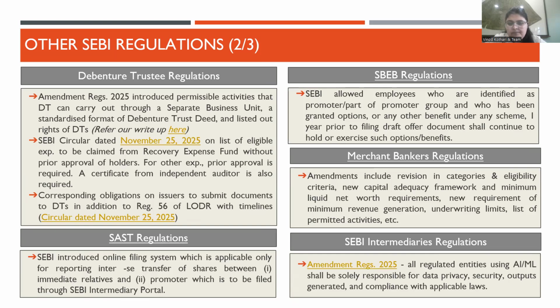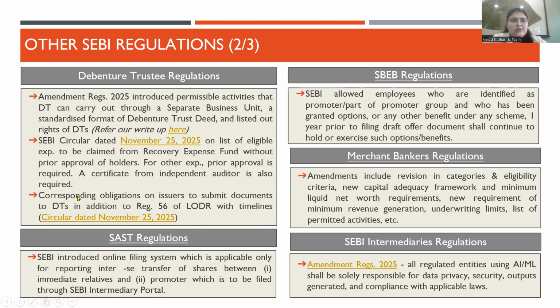There was one more amendment which came in merchant banker regulation in December, which is very much on the similar lines of the debenture trustee, where they have listed out the permissible activities which can be undertaken by the merchant banker through a separate business unit. And there were certain amendments introduced in the eligibility criteria and capital adequacy requirement of that. Some new limits and provisions have been issued with respect to the liquid net worth requirements and minimum revenue generation as well.